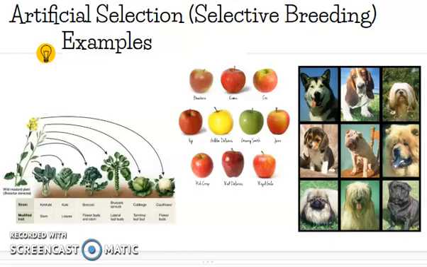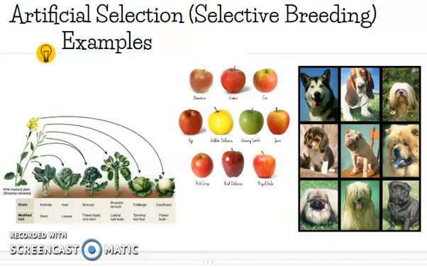We do this with dogs too. We're very familiar with dog breeding, but we don't really think about it as the technical name, selective breeding. So people come in and they breed particular dogs together to end up getting specific traits that they want to get the perfect dog. The perfect dog might be a dog that is low in allergies. The perfect dog might be a really great hunter. The perfect dog might be really good at herding or have a really great ability to track a scent.